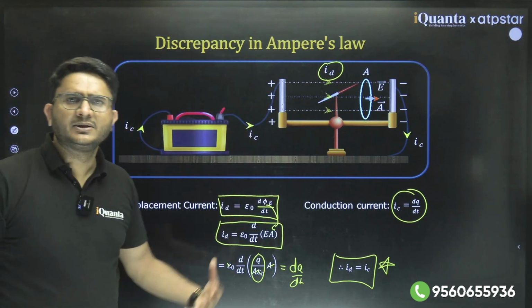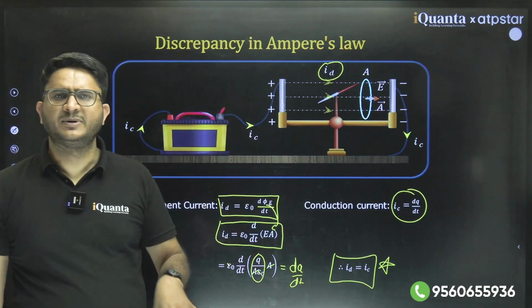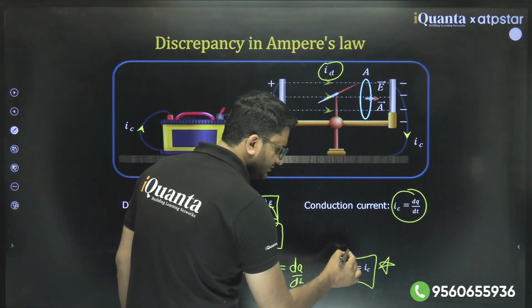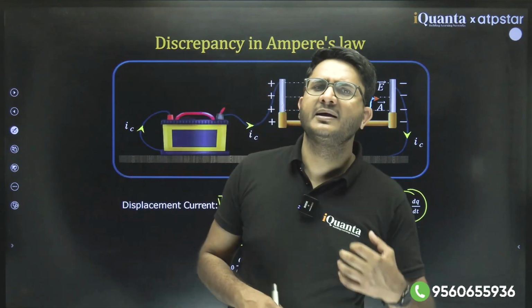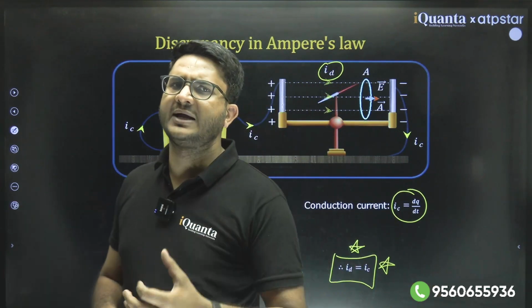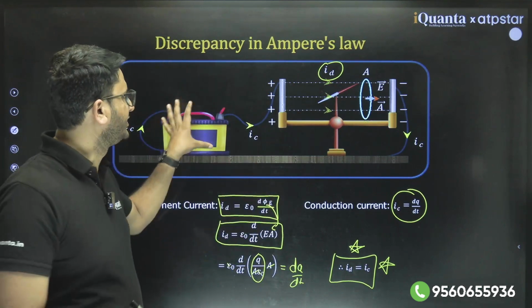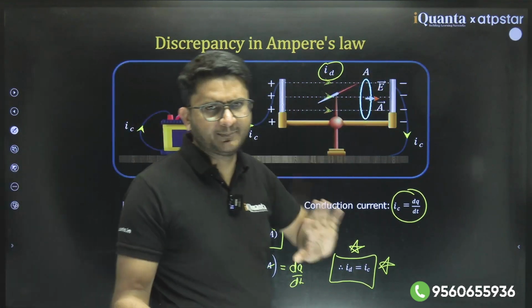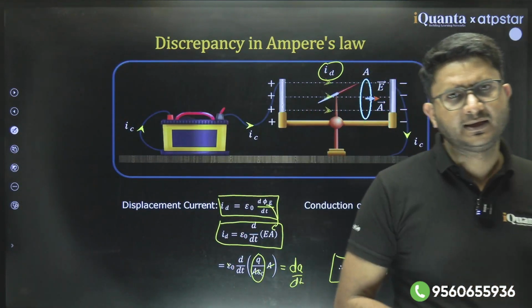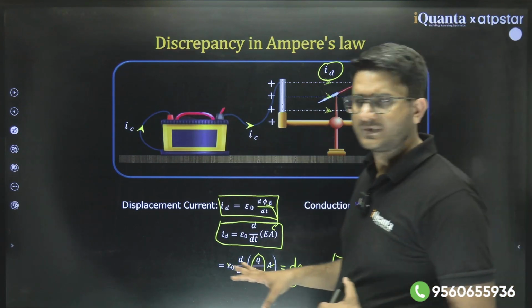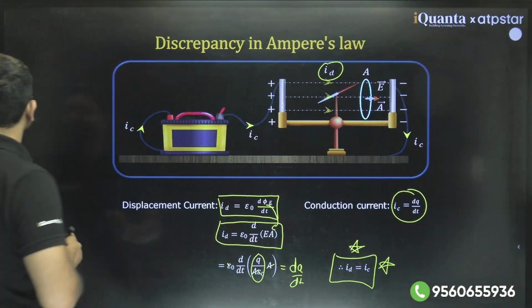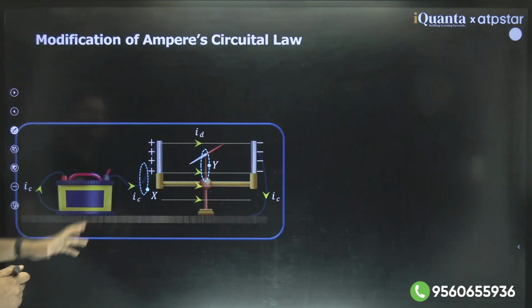Theoretically, the total value of conduction current and the total value of displacement current are equal in magnitude. That simply means if the current at any instant of time in the wire is 10 ampere, then the total displacement current would be 10 ampere only. Clear? So that is the case. Shall we move? Yes. So that is the case, they are proving it.